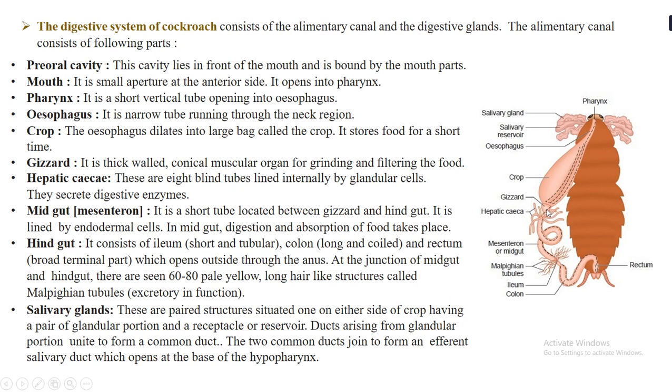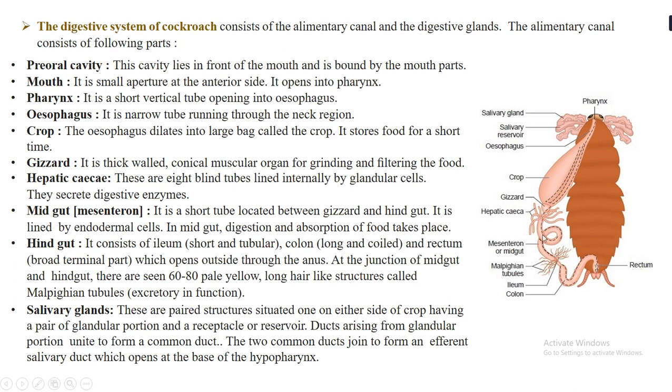Now the gizzard is a thick-walled conical muscular organ, and the function of this particular organ is grinding and filtering the food. So this conical structure that you can see, a triangular structure, is called a gizzard. Then you can also see these hepatic caecae, which are 8 blind tubes, okay, so 4 on either side, and they are internally lined by glandular cells, and they secrete digestive enzymes. So the digestive enzymes are secreted by these 8 tubes.